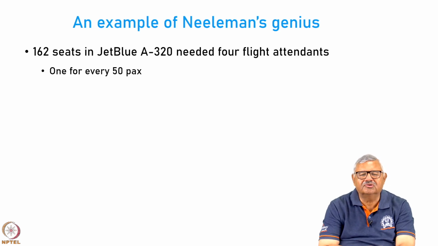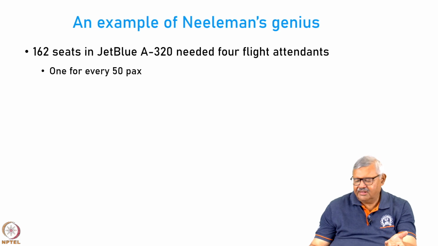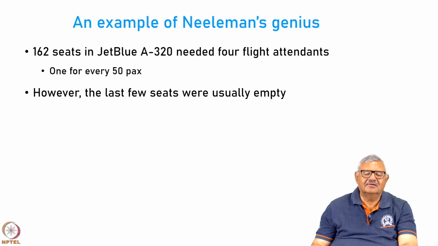A320 of JetBlue was operating with 162 seats. Now, as per the FAA regulations at that time, for every 50 passengers, there was a requirement to put 1 flight attendant. Therefore, the JetBlue A320 with 162 seats, they need to have 4 flight attendants. What he realized is that the last few seats are generally empty. You are never able to fill them.